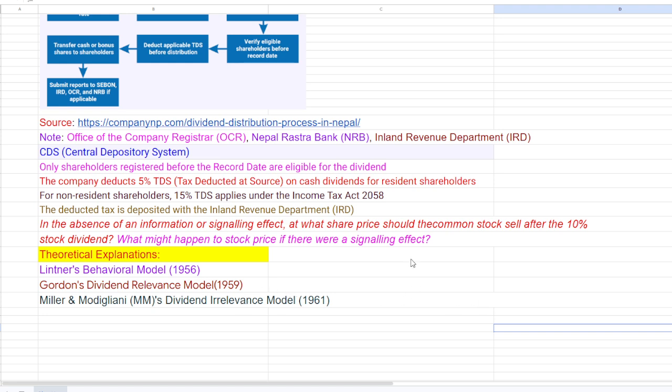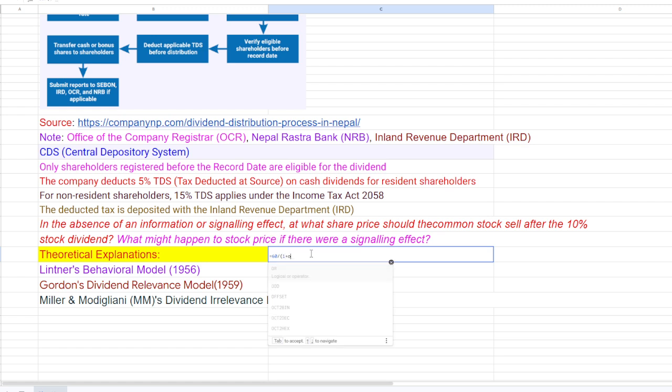Concerning this, our stock price after stock dividend we could find. It's given $60 per share divided by 1 plus our dividend of 10%, so 0.1.